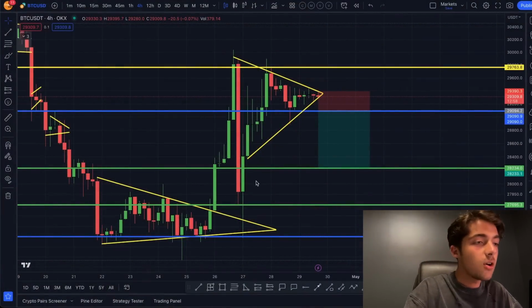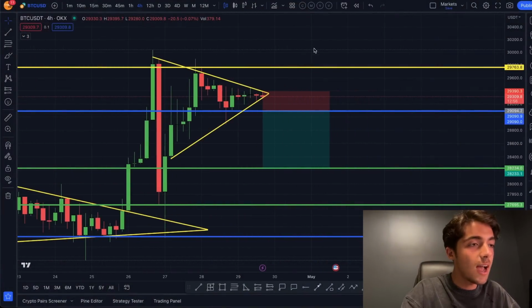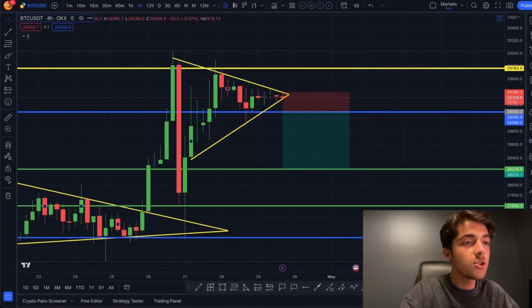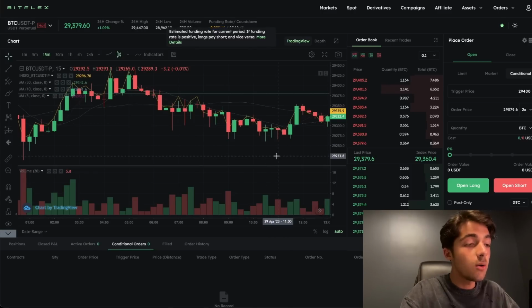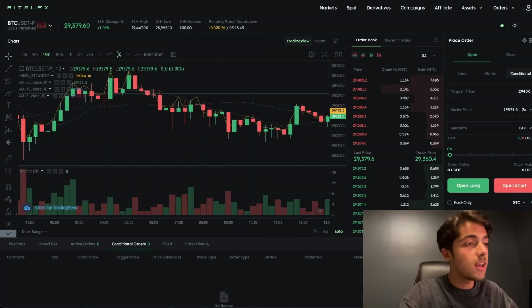So how I can actually open a conditional short position now on a real exchange is by going to your desired form of exchange, which exchange you want to actually use. Now, I'm personally looking at Bitflex because they're a new upcoming exchange, and I've met with the team personally, and they look super ambitious. And it's a brand new product, but they've done super well.